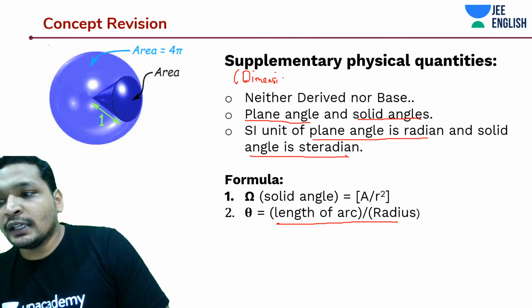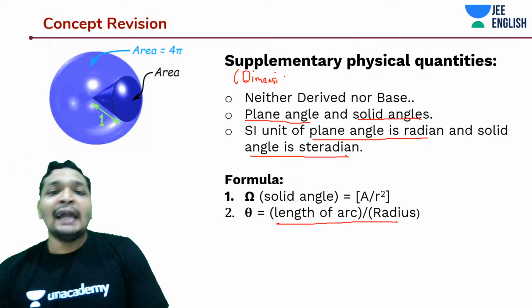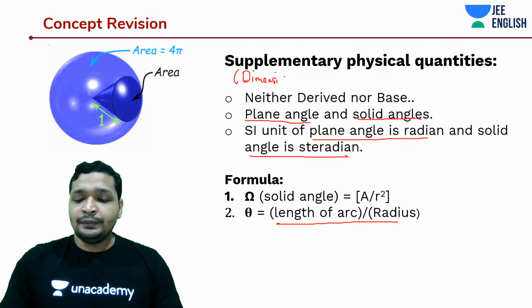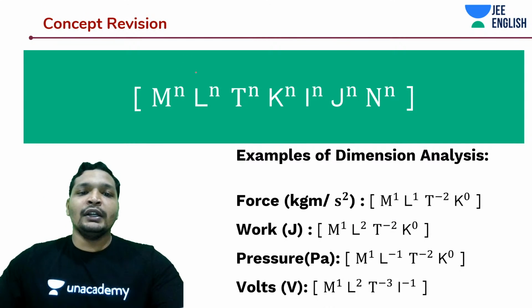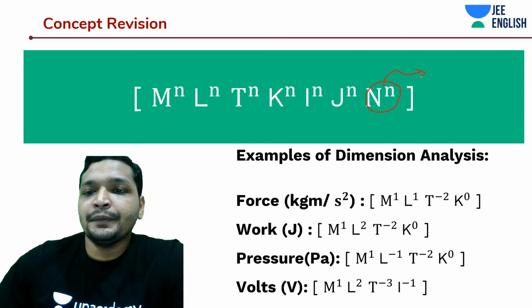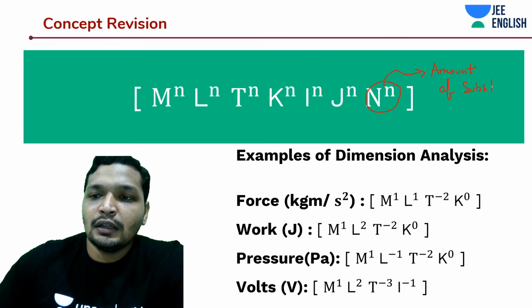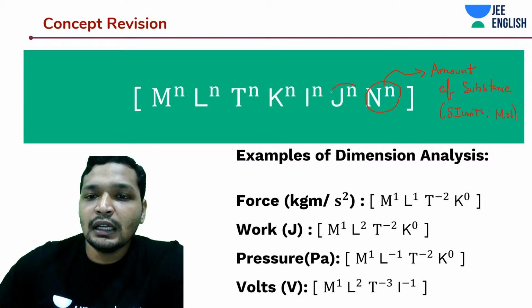Yes, sir. One of the questions is, what are J and N? All right, let's go over here and understand one by one. N is the dimensional expression for your amount of substance. And what is the SI unit, guys? Mole. And what about J? Luminous intensity.